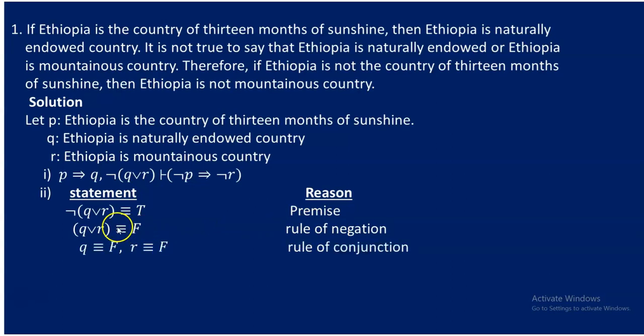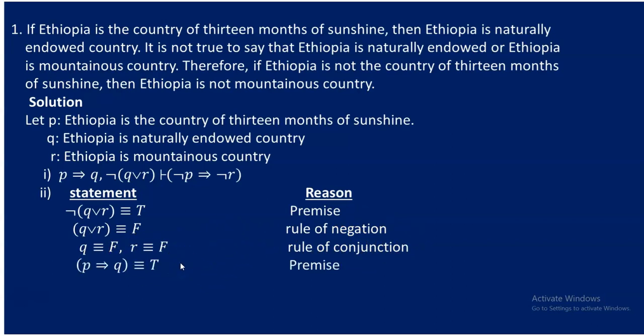And again here, the rule of disjunction says that when you combine two simple propositions to make a compound proposition having false output, necessarily the simple propositions must have truth value false. So q is false, r is false. The reason is the law or rule of disjunction. Okay, this is disjunction. Basically, I said conjunction. Please correct this by saying disjunction. So q is false and r is false.